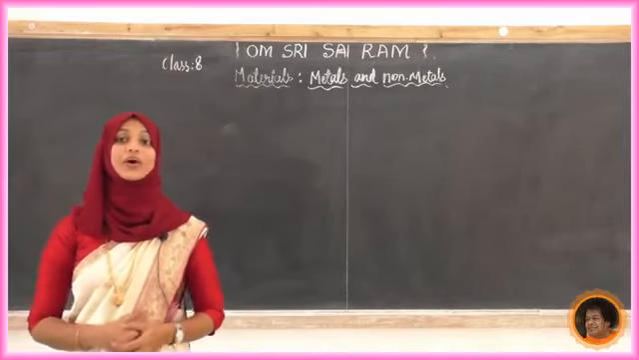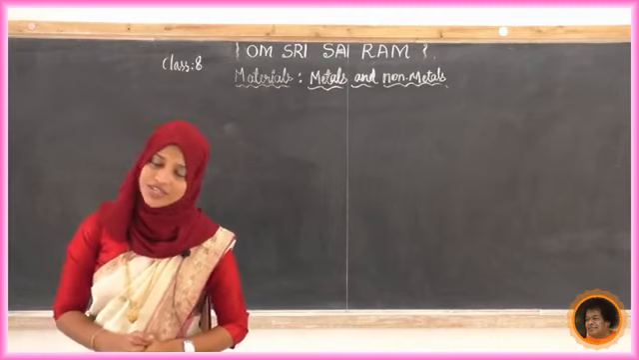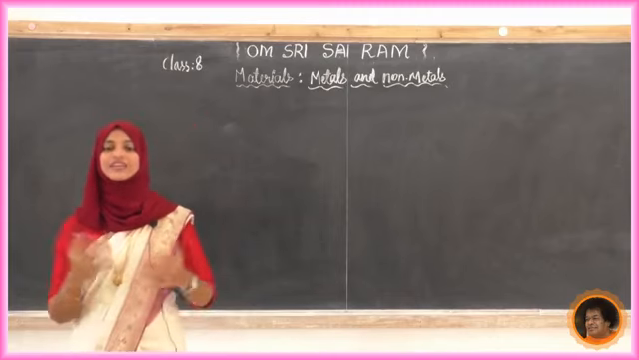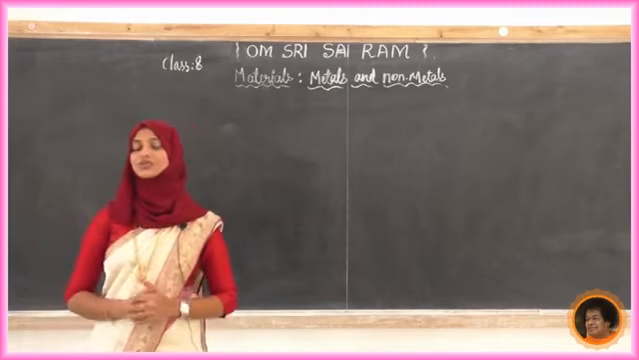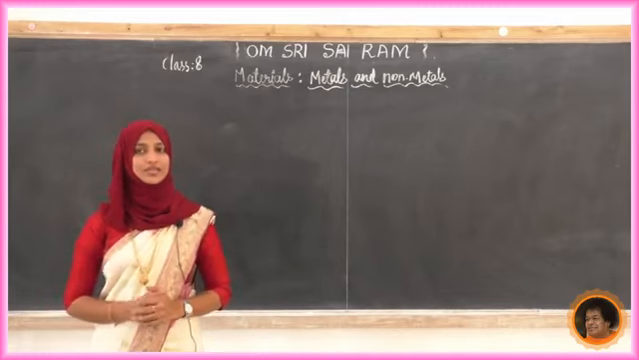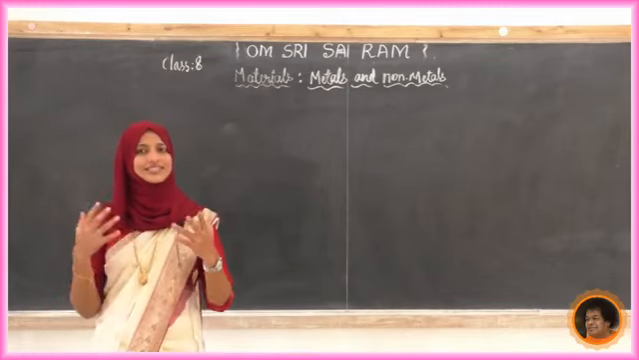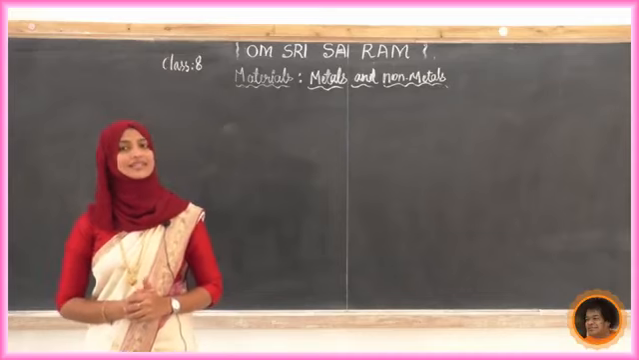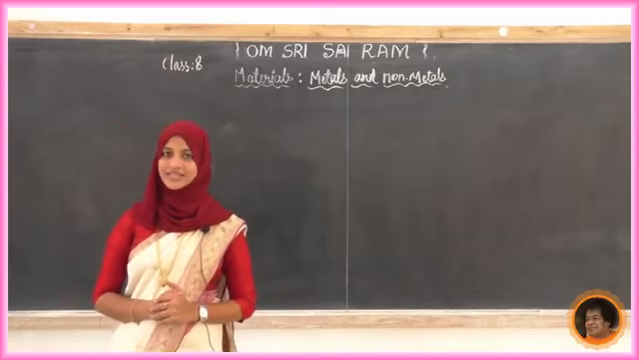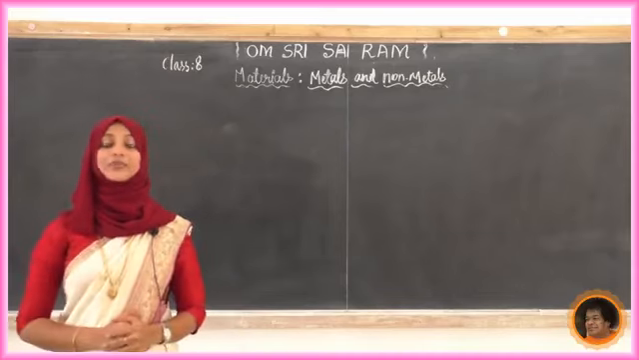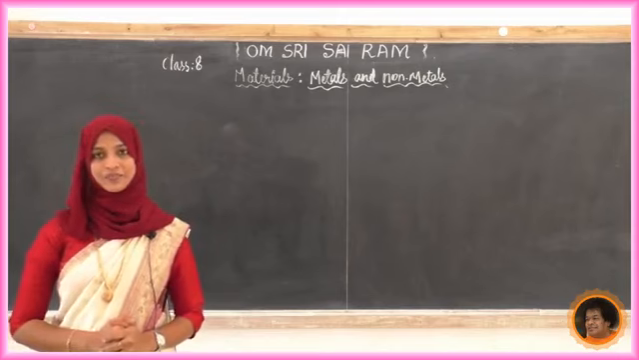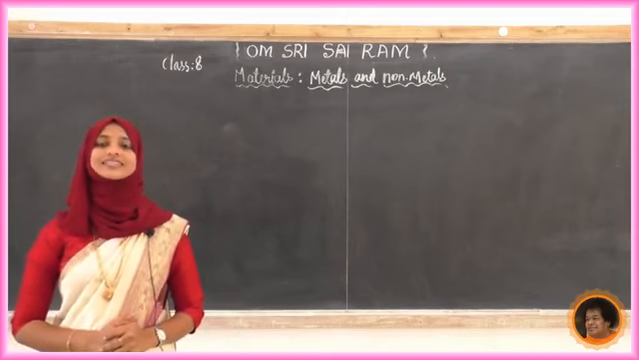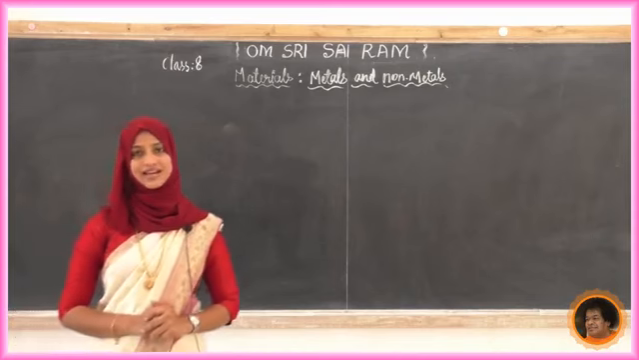If you look at your periodic table, you will get a number of examples. Just go through it and collect examples for metals and non-metals. So in the last class we completed the physical properties. Now we will see the uses of metals and non-metals.